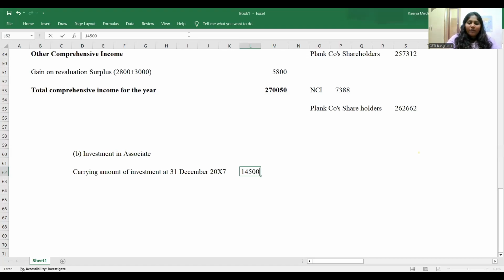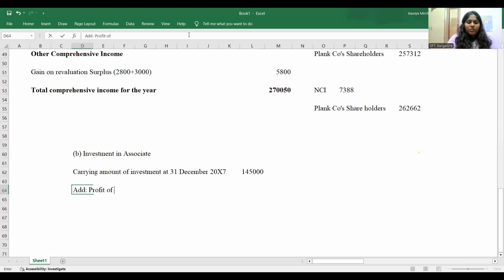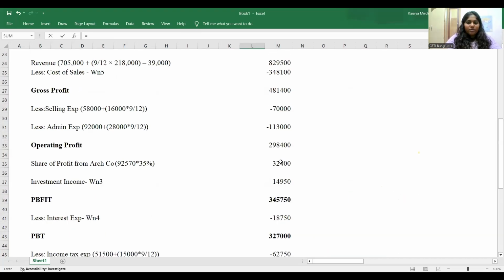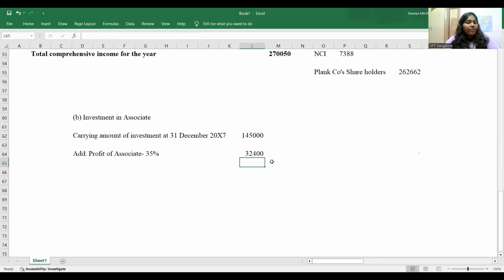145 million. What all we have to add? We have profit, please add. Add profit of associate. A share of 35% was how much? We have calculated and written somewhere here, 32,400. Job done. Okay. Was there any impairment? No. But did we receive any dividend? Yes. Less dividend received. Which working note? Working note number 3 we have calculated and kept.